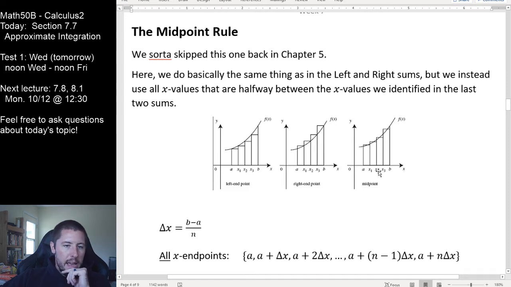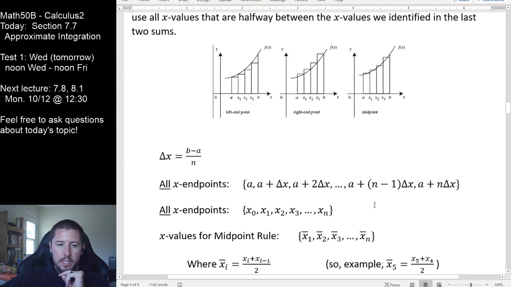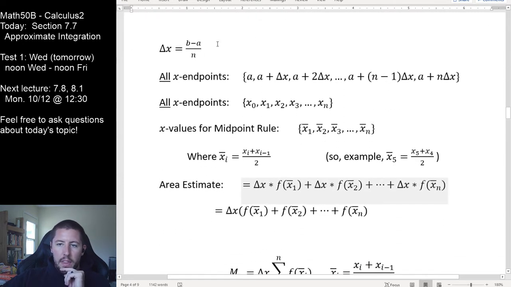I want to use all of my x values because the heights of interest are going to be defined as the average height between each of our x points of interest here, all right? So this never changes. Delta x is still b minus a over n. All endpoints, you should notice, goes from a all the way out to b. All of them are included in our list of interest here. All x endpoints, x sub 0 to x sub n. What we want to use for the midpoint rule is the averages of the adjacent pairs of these, all right?